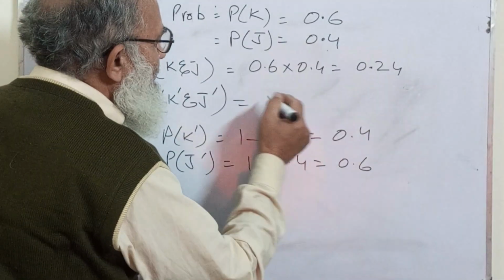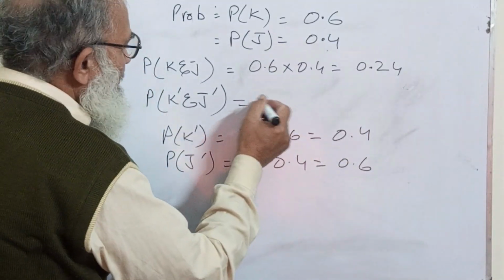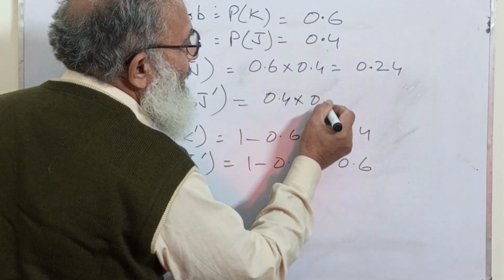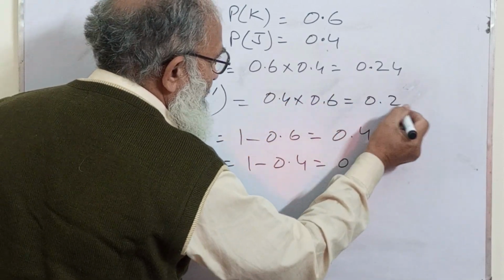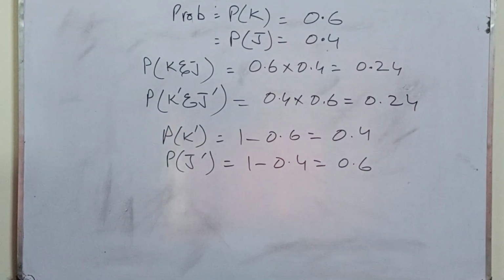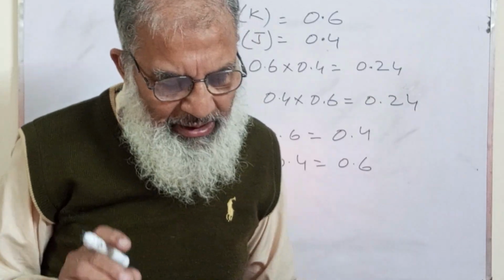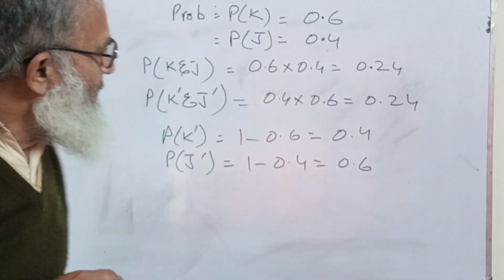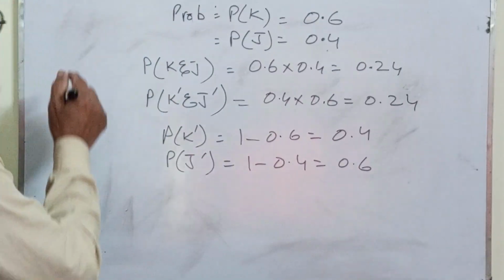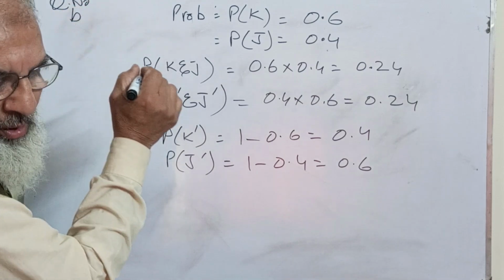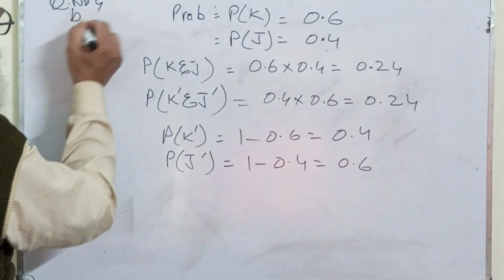Again, results are over here with us. So it will become 0.4 multiplied by 0.6, that is equal to again 0.24. It is again 0.24. Now Kriti passes but Justin doesn't pass. Now next, this was part B of question number 4.